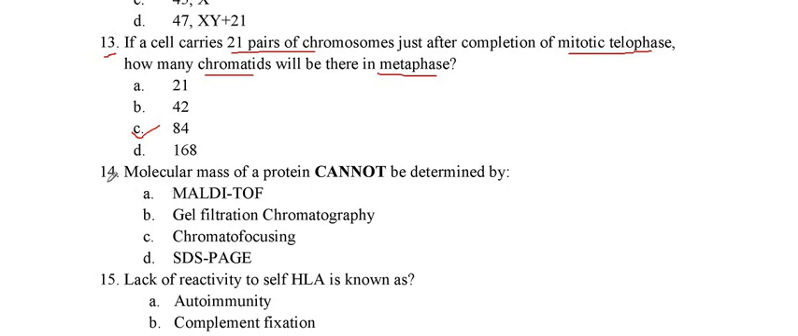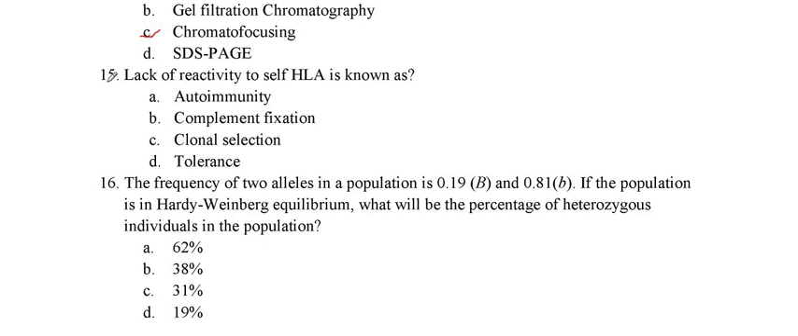Now we will see the next question. In question number 14, it is asked that the molecular mass of a protein cannot be determined by which one of the following techniques. So only MALDI-TOF is used to determine the molecular mass. Gel filtration chromatography and SDS-PAGE are also used for molecular mass determination. Chromatofocusing is the technique which separates proteins based on their difference in isoelectric point. So it is not used for determining the molecular mass. Now we see the next question, question number 15.